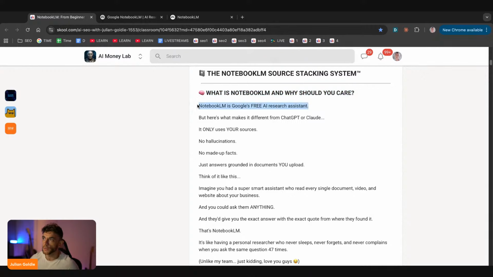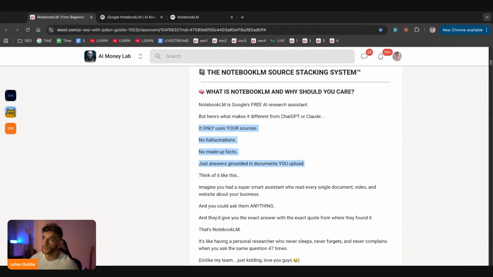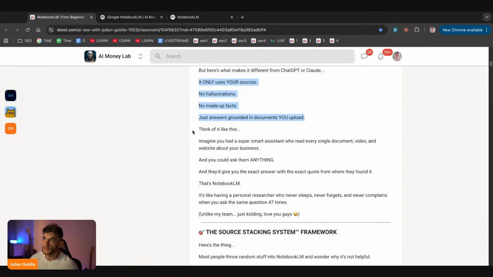Why should you care? Well, NotebookLM is Google's free AI research assistant, but it's very different from ChatGPT or Claude because it only uses your sources, which avoids hallucinations, avoids made up facts, and just answers grounded in documents you upload. So it's kind of like having a super smart assistant who reads every single document, video, and website about your business. You can ask them anything, and they give you the exact answer with the exact quote from where they found it. That's NotebookLM.